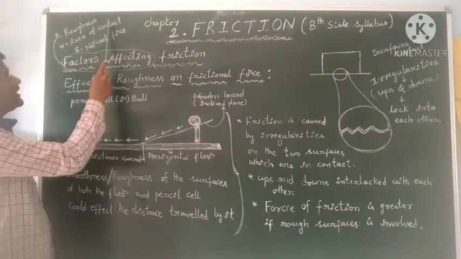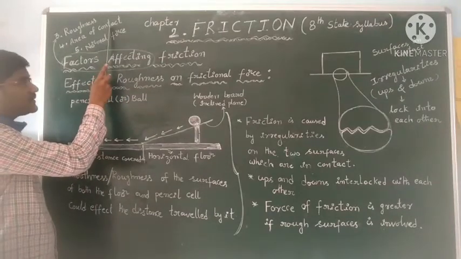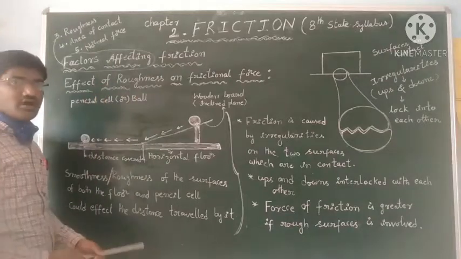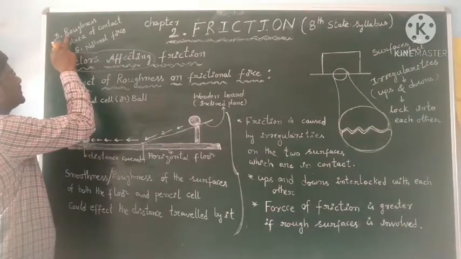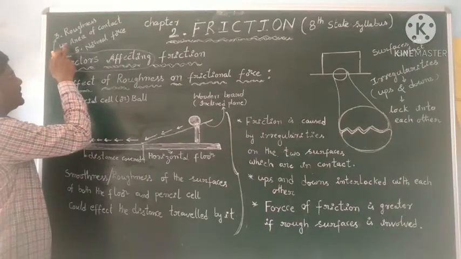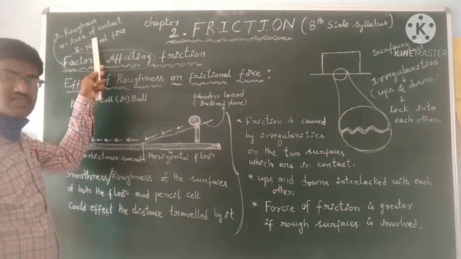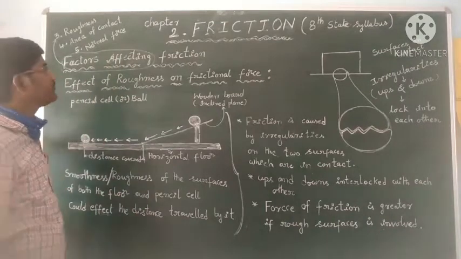Does the frictional force depend upon area of contact, and does it depend upon normal force or not? We are going to see. Activity number 3, activity number 4 and activity number 5 are given in the textbook.